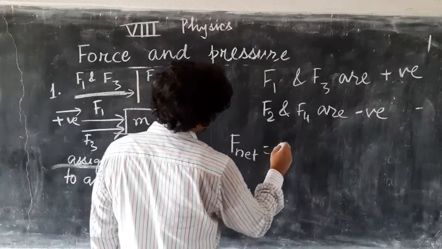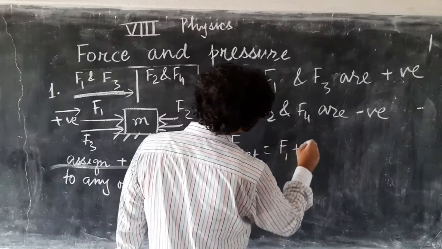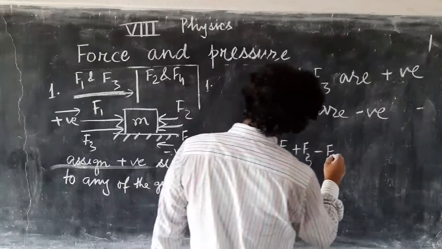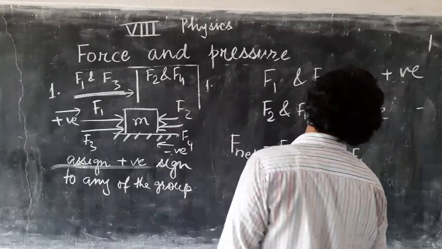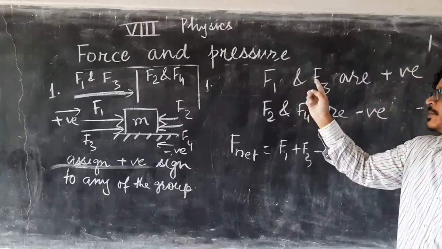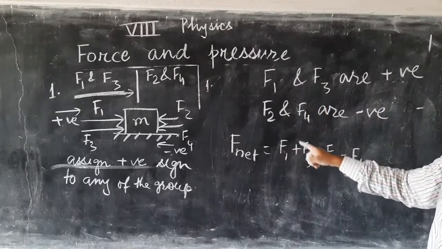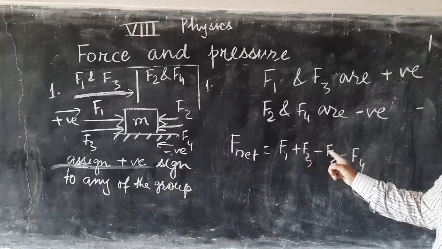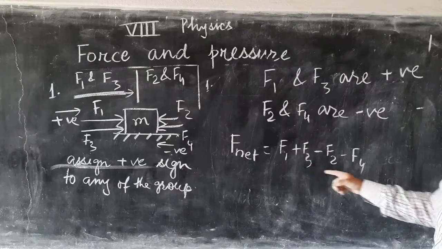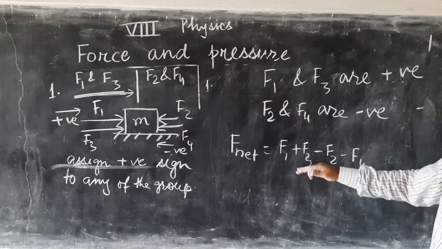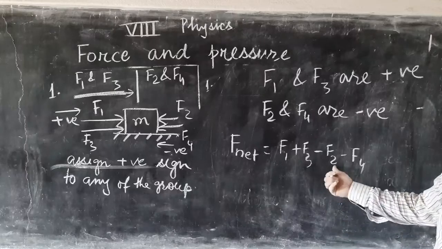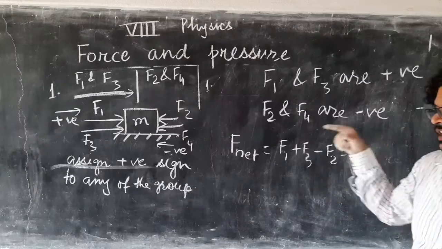Net force or resultant force is F1 plus F3 minus F2 minus F4. What is the net you will get? If this is positive, then the net force is in the right side. If this is negative, then the net force is in the left side.